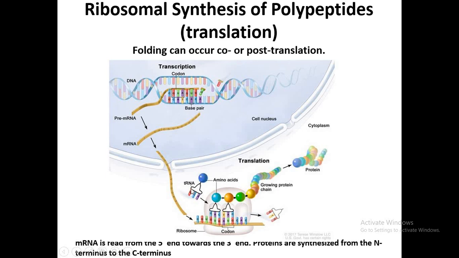So that is how this amino acid would be transferred here, and then the next transfer RNA would come